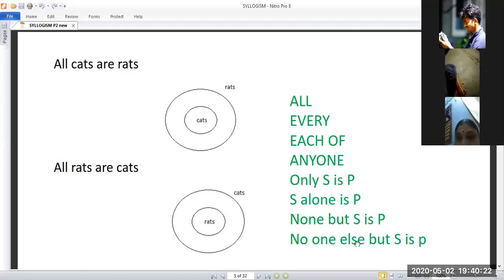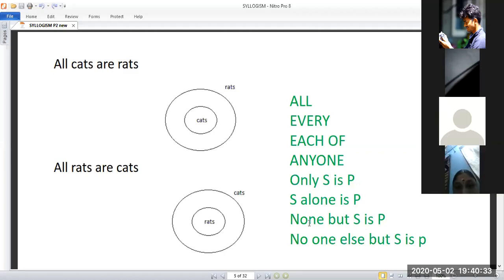In the same way, no one else but S is P. This is given simply in order to confuse you. If in the question they have given none but, you have to follow model one, that is all. So these are the keywords we use only for all. In the same way we have a lot of hidden keywords, which they call hidden terms.